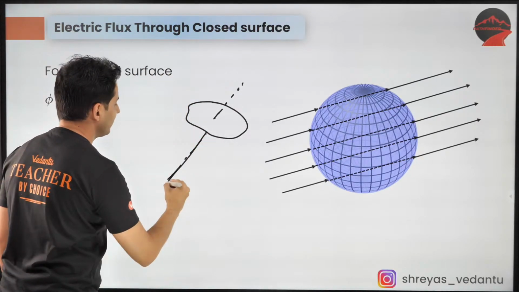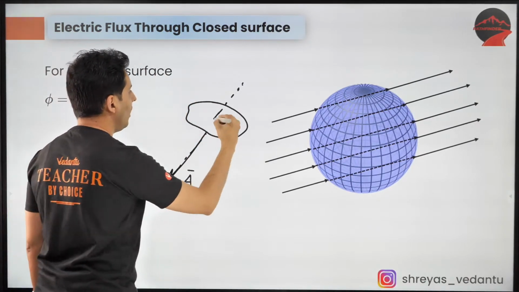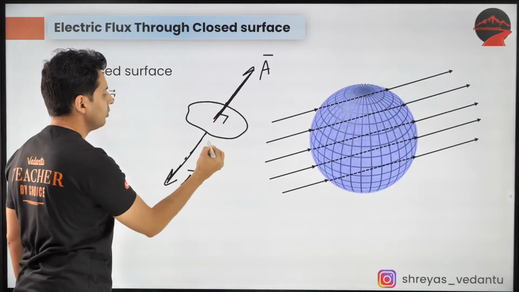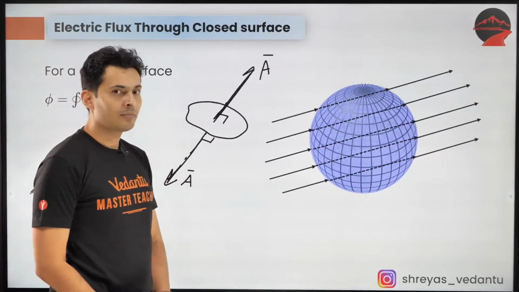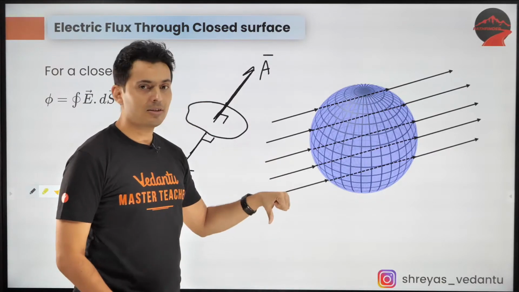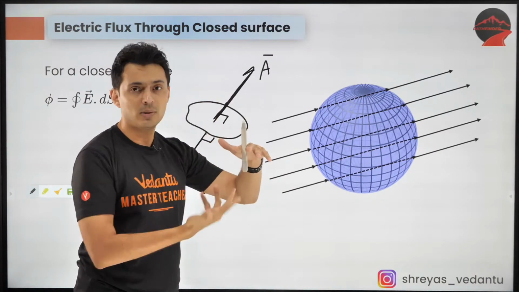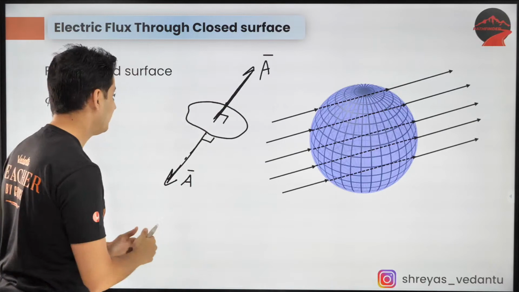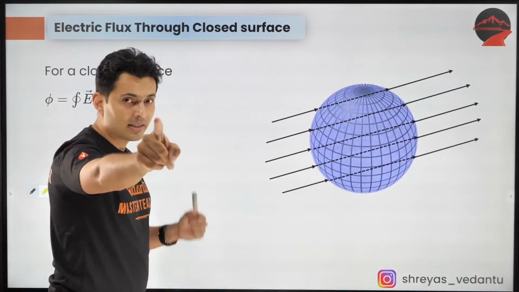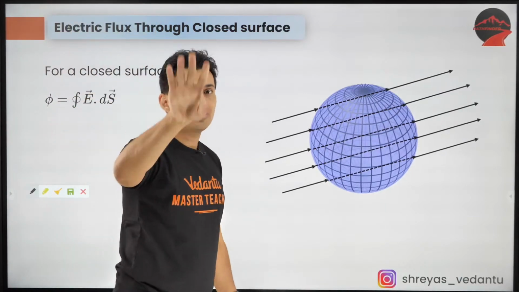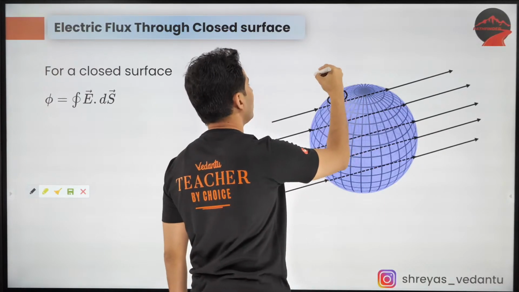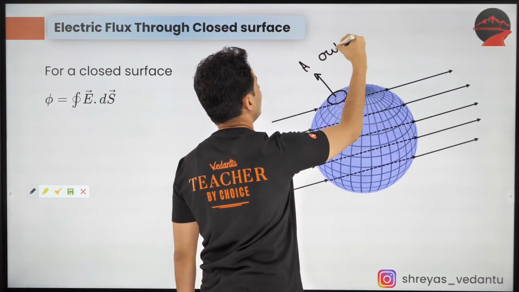Because one can take the area vector this side or you can take it this side. Both are okay because both of them are perpendicular to this area. So the area vector has two options, either that way or this way, because a perpendicular can be this way or that way for a surface area. Now let me tell you, there is a convention. You cannot choose any random thing. If the surface is closed, you have to take the area vector outside.